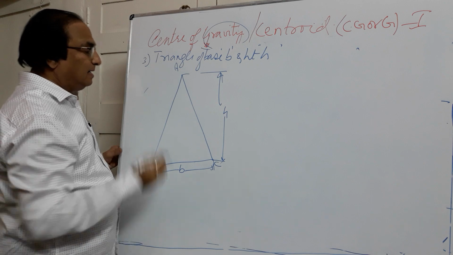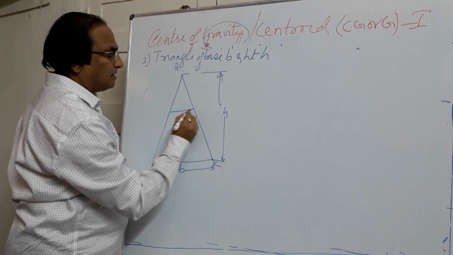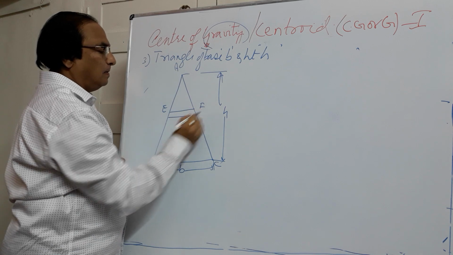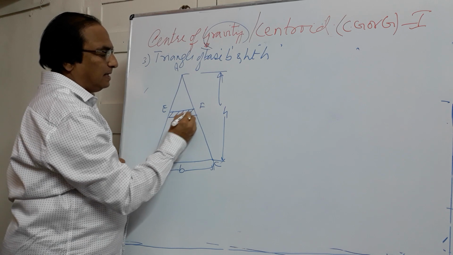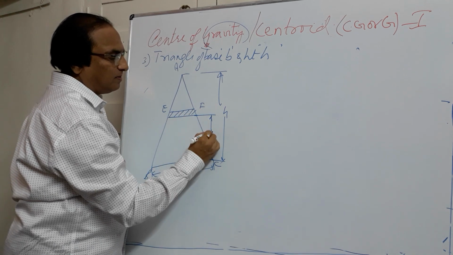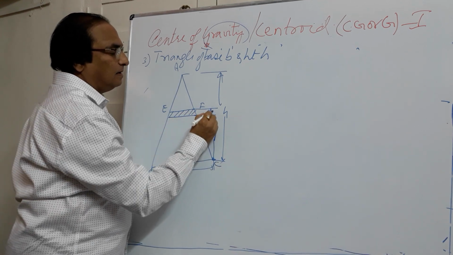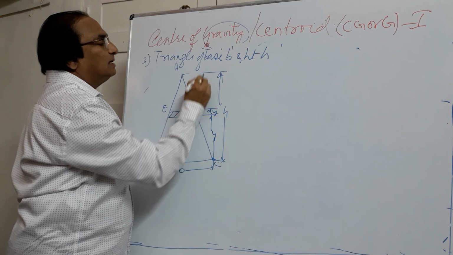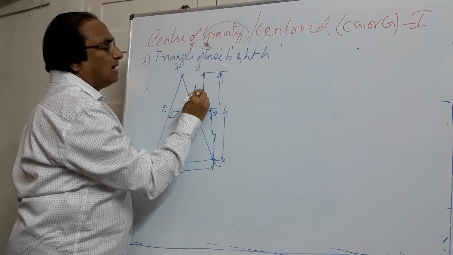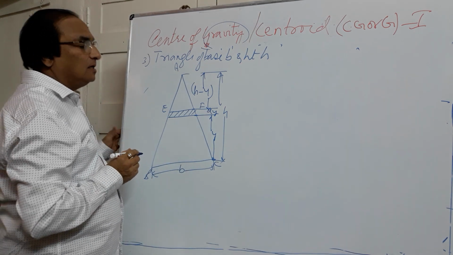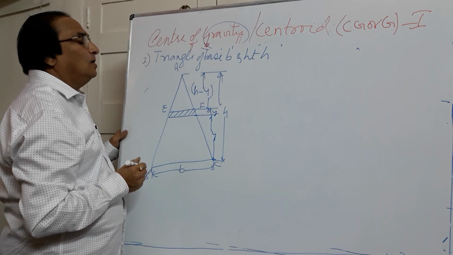ABC is a triangle. Let us consider an elemental strip EF. Let this strip be at a distance of y from the base, and the thickness of the strip be dy, so that this distance will be h minus y. dy is a very small quantity.